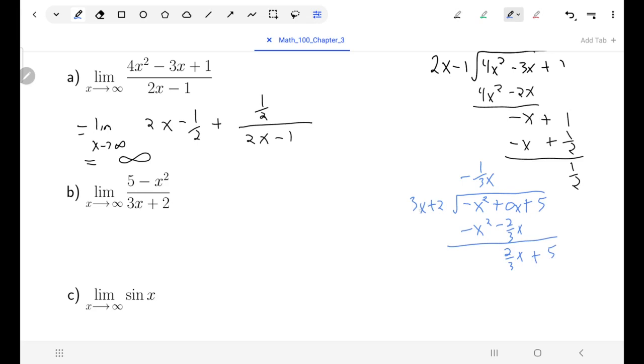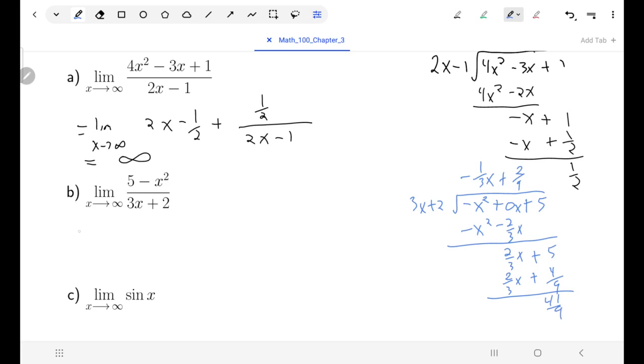So 3x divided into 2/3 x, that would be 2/9. 2/9 times 3x is 2/3 x. 2/9 times 2 is 4/9. And then now we just have to subtract. And so 2/3 minus 2/3 is going to give us 0, and 5 minus 4/9 is going to give me 41/9.